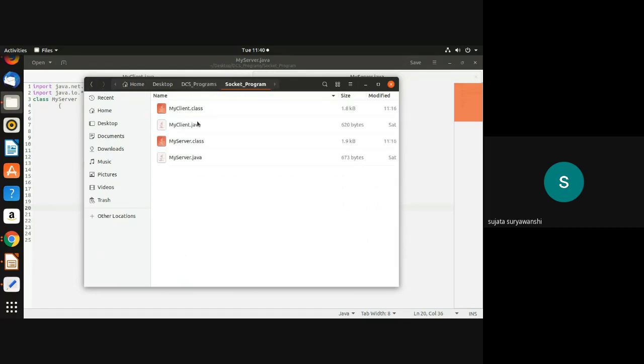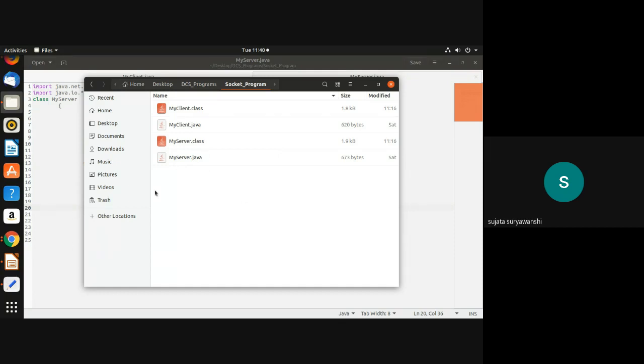Okay, so here I have stored these two files, myclient.java and myserver.java. Once you compile that program, the class files are created by default here. I will show you how to execute that Java program and how it looks when we execute the client and server program.